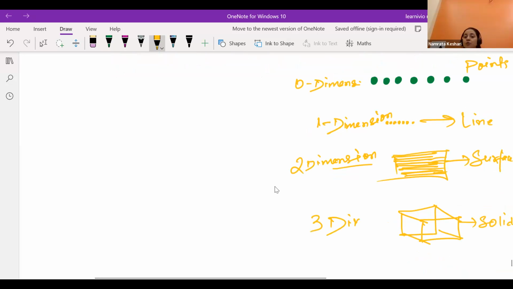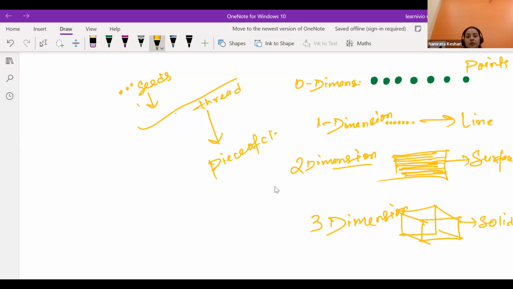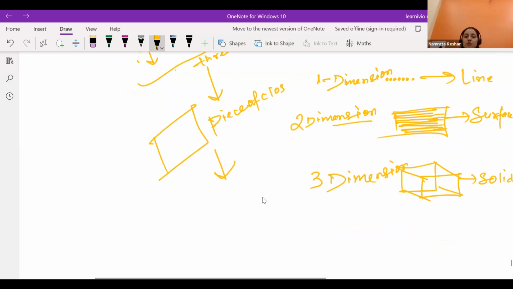And the example also I have given in our actual class, that you must have seen that this cotton thread comes from the cotton seeds. So seeds have taken the shape of thread. Then thread will take the shape of a piece of cloth, just a sheet of cloth. And the sheet of cloth will take the shape of maybe a shirt, maybe trouser, maybe cap. These are just 3D figures, a cap like this.